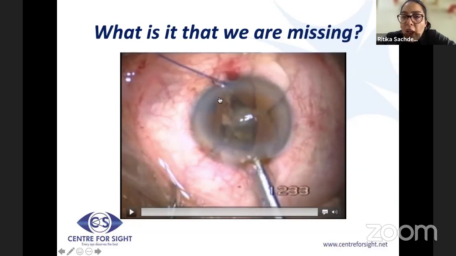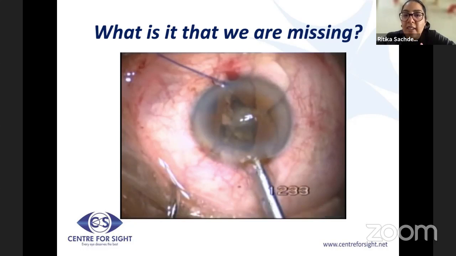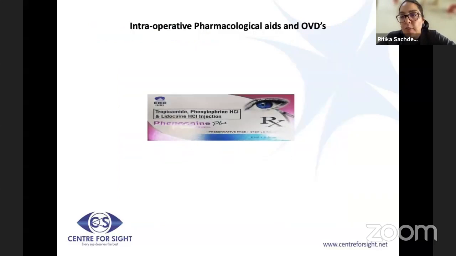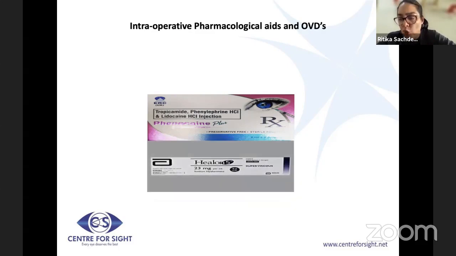If you're going in on high parameters, this floppy iris can actually get sucked into your port, and you basically end up with a massacre of the iris. And this has to be avoided at all costs by taking a good preoperative history. Note that if a pupil does not dilate above 7 mm, you will most likely face a floppy iris. You may need to use atropine preoperatively. No point stopping the tamsulosin because the effect usually remains.